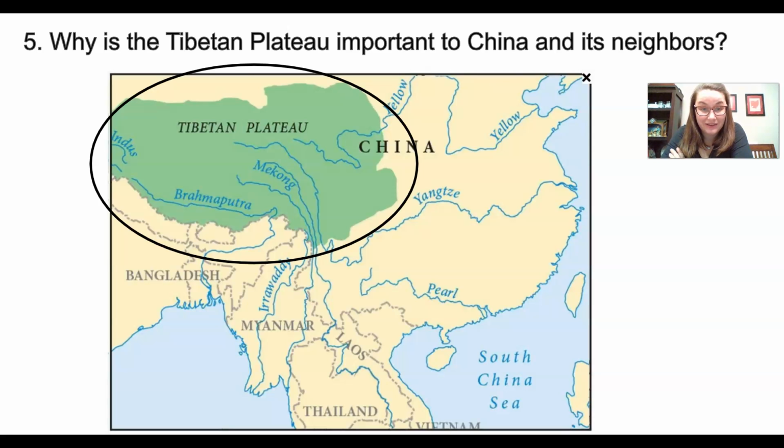Those are the rivers that give water to Bangladesh, Pakistan, Thailand, Laos, Vietnam, and China. That's a lot. That's really, really important.